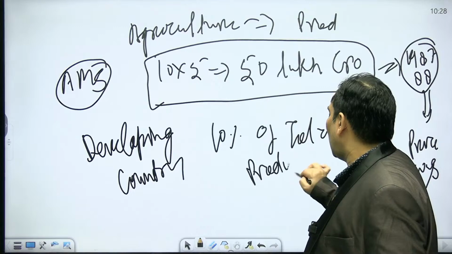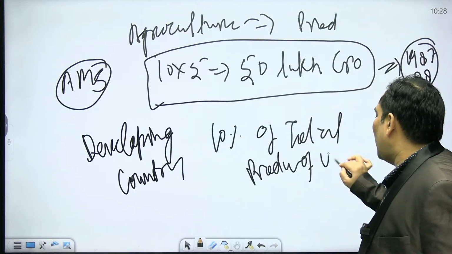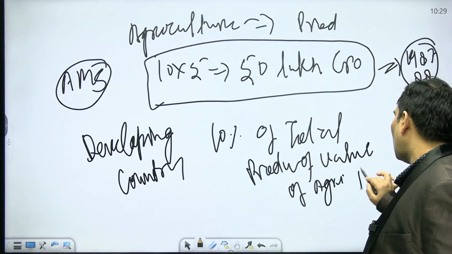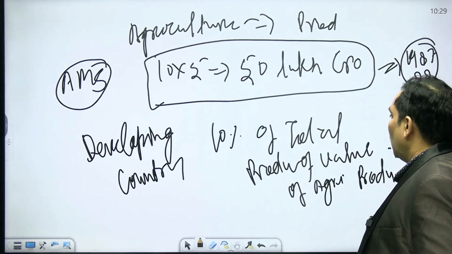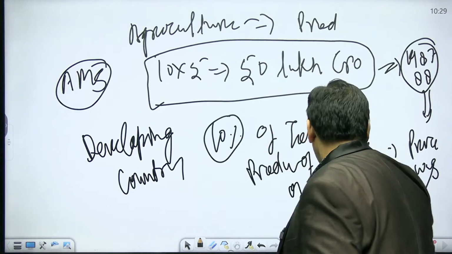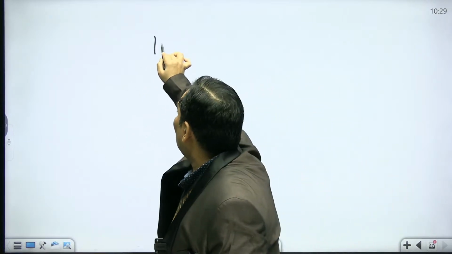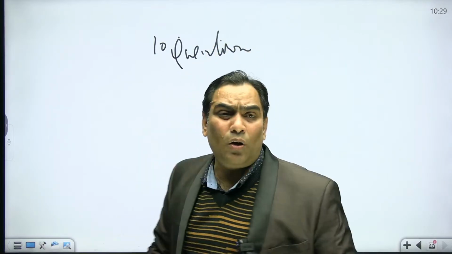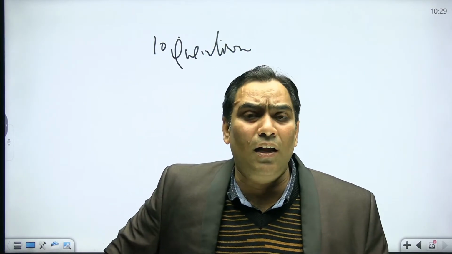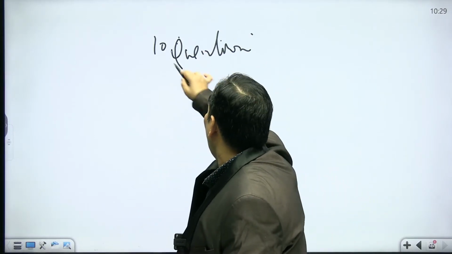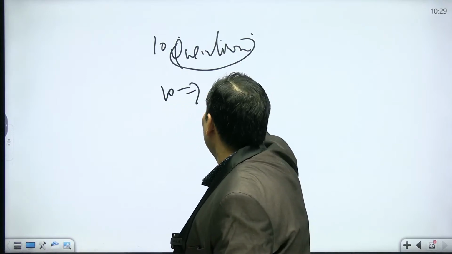So for the developing country, it is 10% of total production, of the value of agriculture produce. But in case of India, if there was 100 quintal, that means in our case it was only 10 quintal, because our agriculture produce was not that much advanced as it is in USA. So that means 10 quintal, and 10% of 10 quintal, that means 1 quintal.